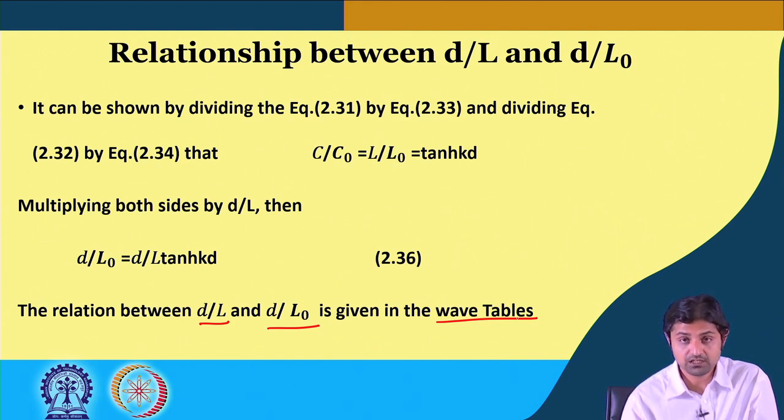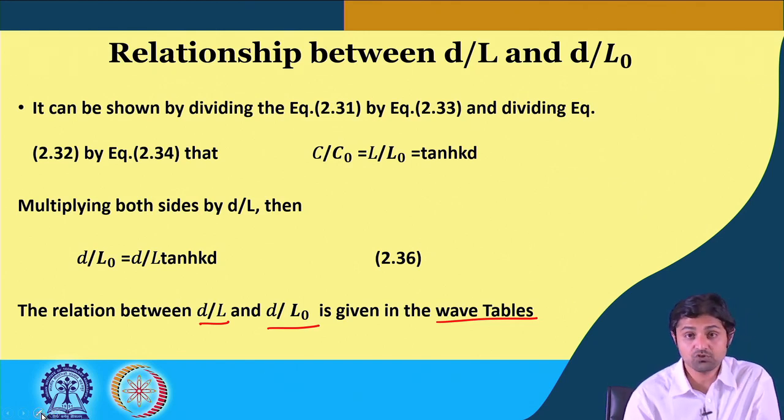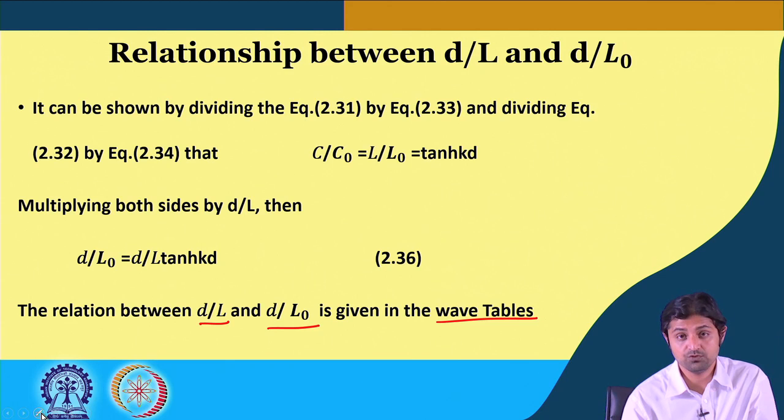However, I can try to give you one or two questions in your assignment, which will show exactly how to use the iterative procedure. I can also post a couple of questions in the forum where you are going to use the iteration method for solving the intermediate water depth properties.